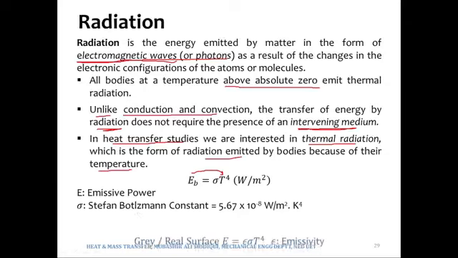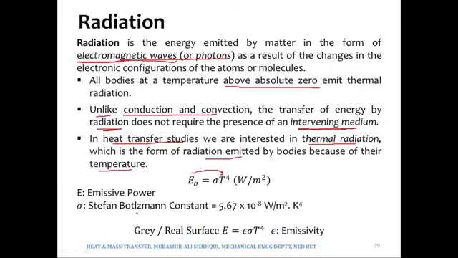And you would certainly have seen this expression where E is epsilon times sigma T4. Over here we do not have B in the suffix. It means that this is not the emissive power of a black body, rather this is the emissive power for a real surface or a grey surface.